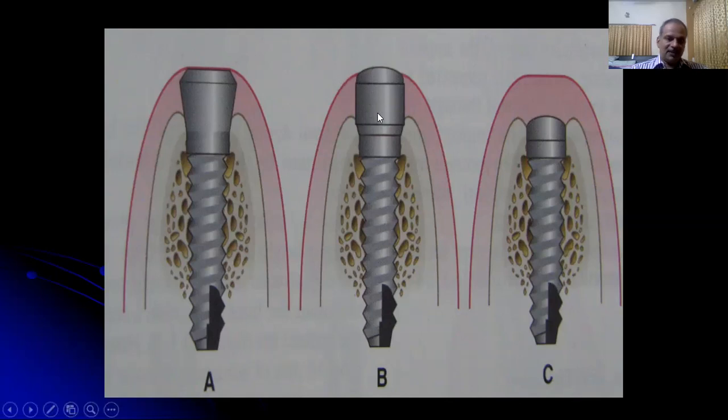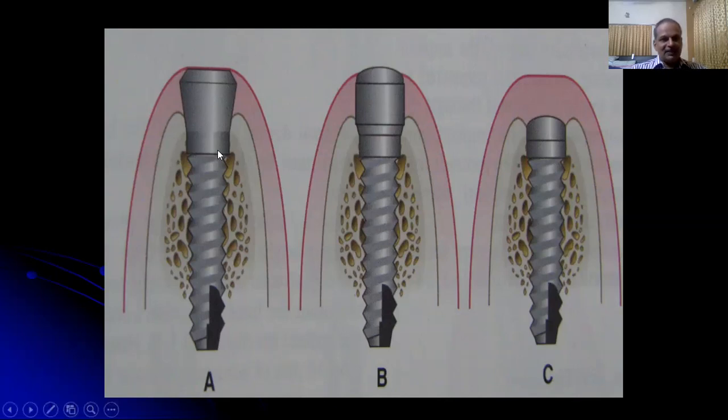healing period, the impression of this implant is taken and the crown is fabricated in the lab, and the implant abutment is connected and the crown is connected to the implant either by cement or by a screw. It can be a cemented prosthesis or it can be a screw-retained prosthesis.